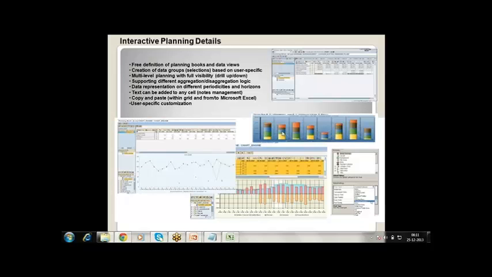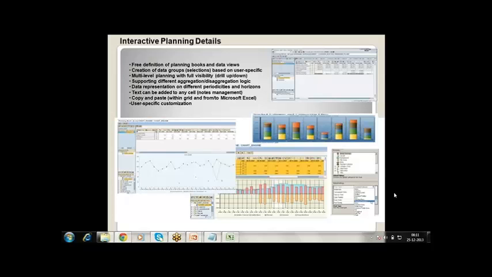Planning and forecasting tools are expected to show information graphically. So in one tool, one page, you can see everything. That is the way SAP designed this tool.